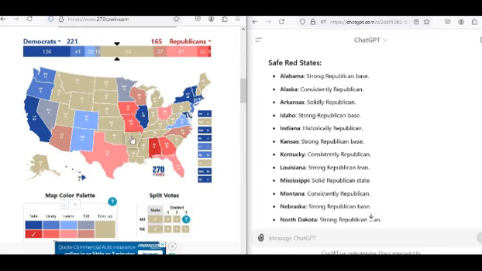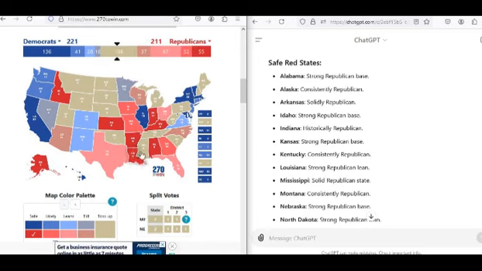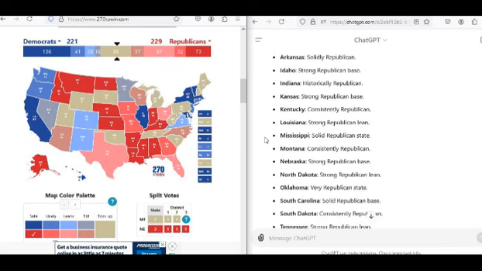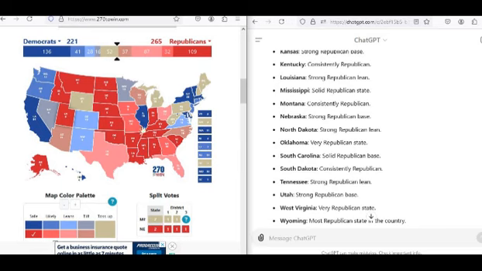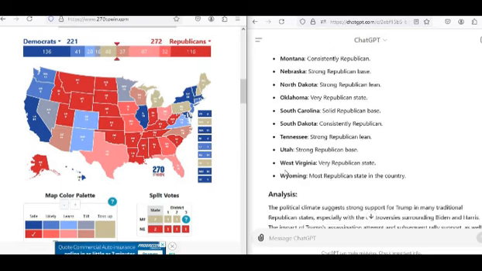We've got Alabama, Arkansas, as well as Alaska and Idaho, as well as Indiana, Kansas, as well as Kentucky, Louisiana, Mississippi, Montana, Nebraska, as well as North Dakota and obviously South Dakota. But anyway, we've got Oklahoma. They don't even have Nebraska splitting its districts here. Maybe it doesn't know down to that level of detail. So we've got South Carolina, as well as South Dakota, as well as Tennessee. We're already knocking on the door here. Utah, as well as West Virginia and Wyoming. Oh, we're already over the finish line. We haven't even addressed the Rust Belt.